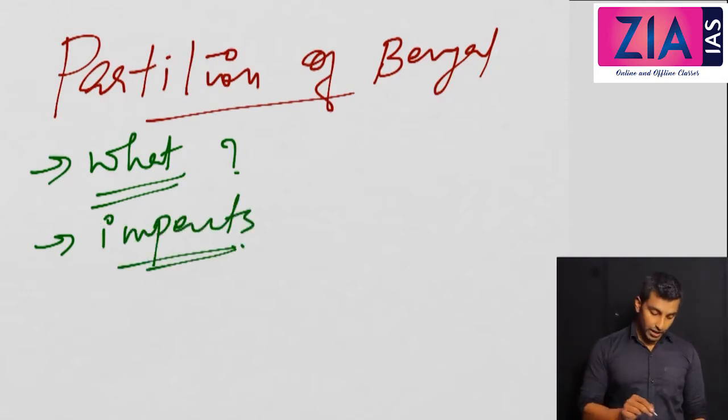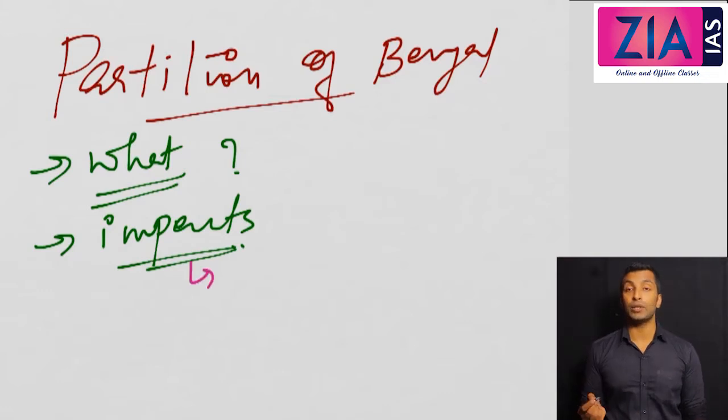So what is the most important impact when you discuss? It is nothing but the Swadeshi movement. And what do you mean by Swadeshi movement? It is nothing but boycott of British goods, and Swadeshi goods were actually promoted, okay? Not only goods, even in case of education, English education was boycotted and Swadeshi education was promoted. We will come to all those things, and a lot of Swadeshi schools were established. We will discuss in detail when we discuss the impacts. First, let us understand what Partition of Bengal means.